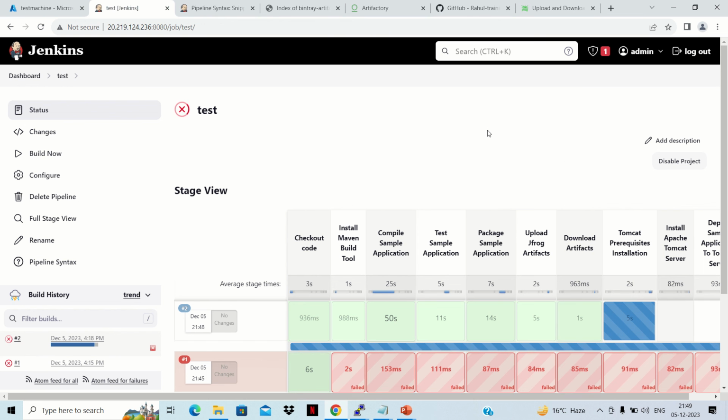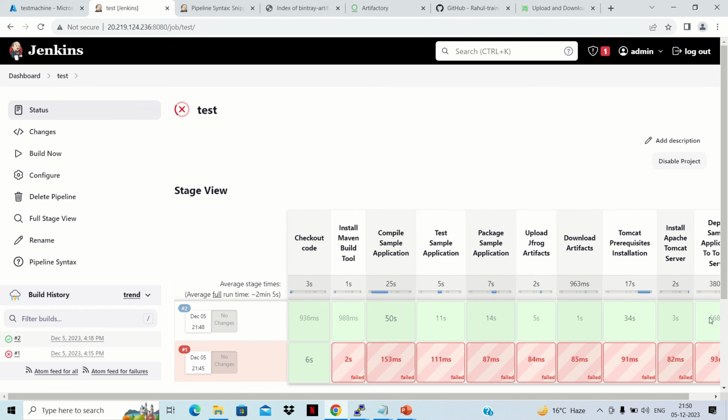Now Tomcat prerequisite is in progress. It is installing Tomcat related prerequisites. It might take some time because it is actually installing Java right now as a prerequisite. Once Java is installed, it will install the Apache Tomcat server, then it will deploy our sample application. So give it some time. Okay, now the Tomcat prerequisite is also done. It is now installing the Apache Tomcat server. Apache Tomcat is installed, and the sample application is also deployed now.